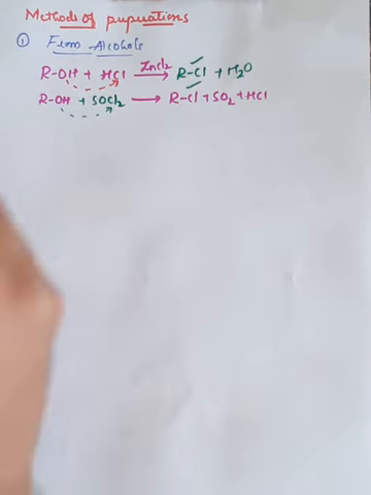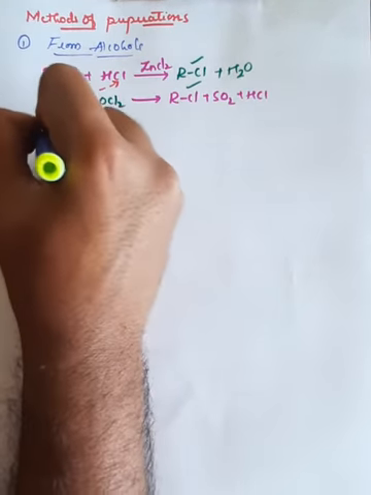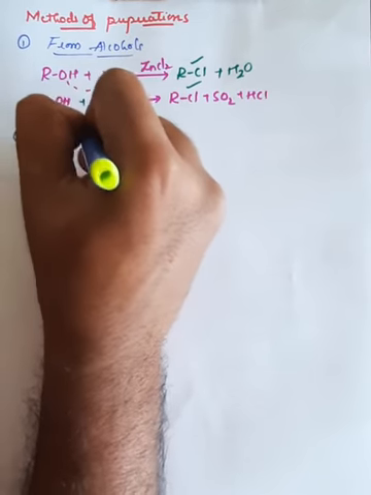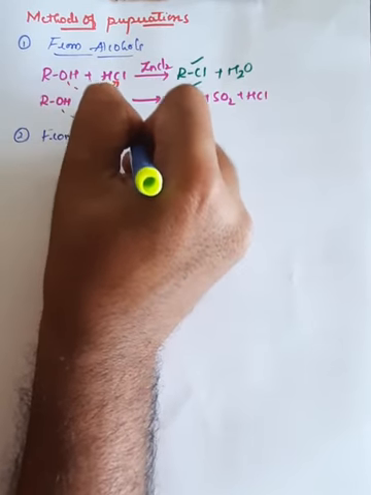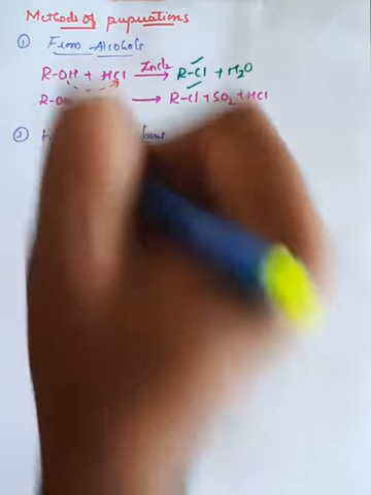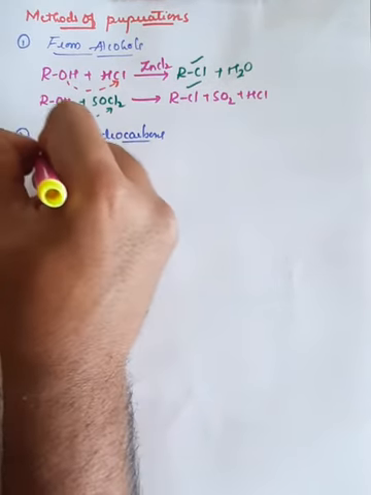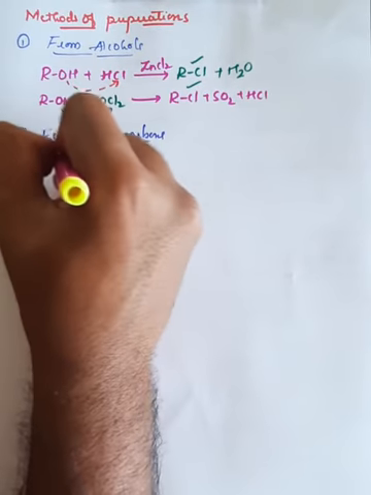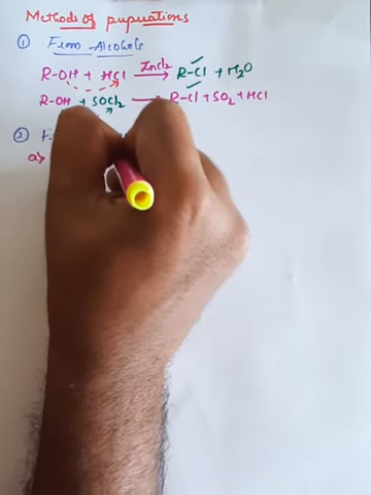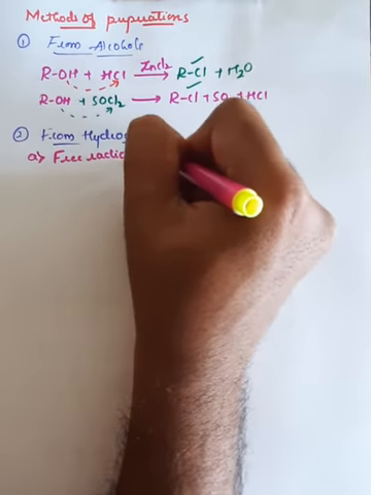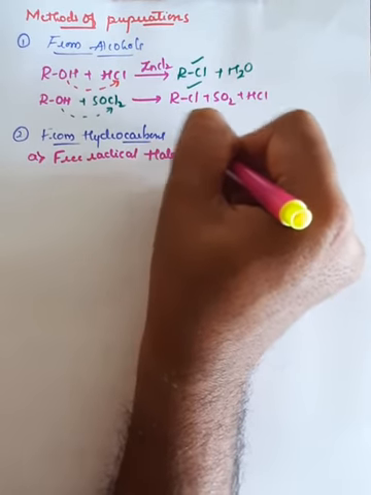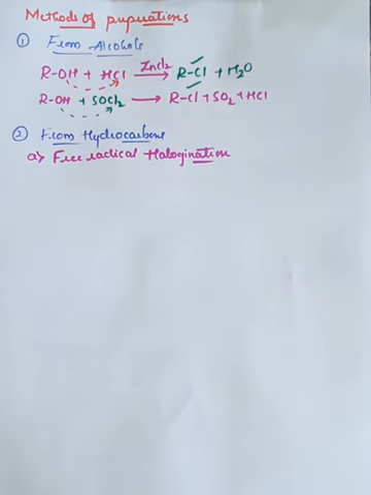Second method is from hydrocarbons. See, this is very important. With the help of hydrocarbons also, we can prepare the haloalkanes, and that method is termed free radical halogenation.